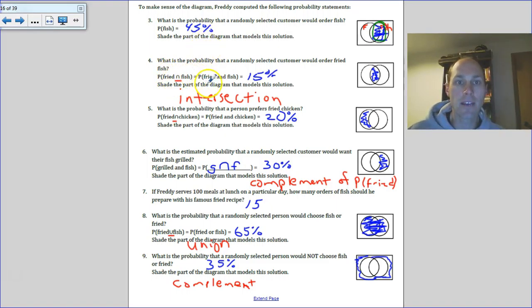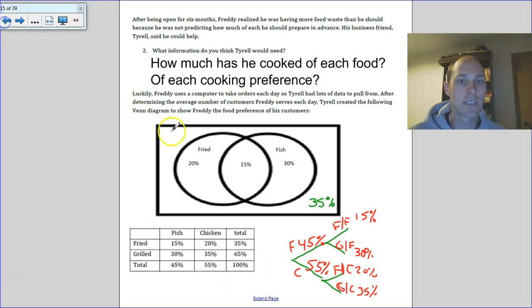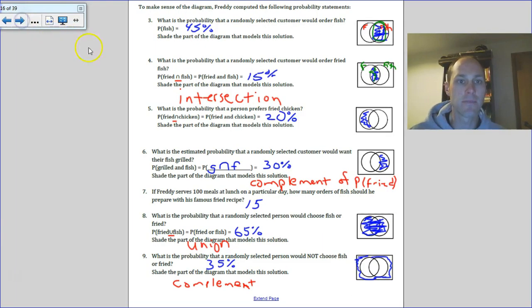Probability was fried and fish. Remember, this was fried and this was fish. So it's the intersection of those two circles in the Venn diagram. So the intersection is the fancy name we use for it in probability, is this kind of upside down shaped U. It joins together fried and fish where they intersect. And that was 15% when we looked at our diagram between those two. 45 for fish total, 35 for fried total, but 15 together where they intersect.